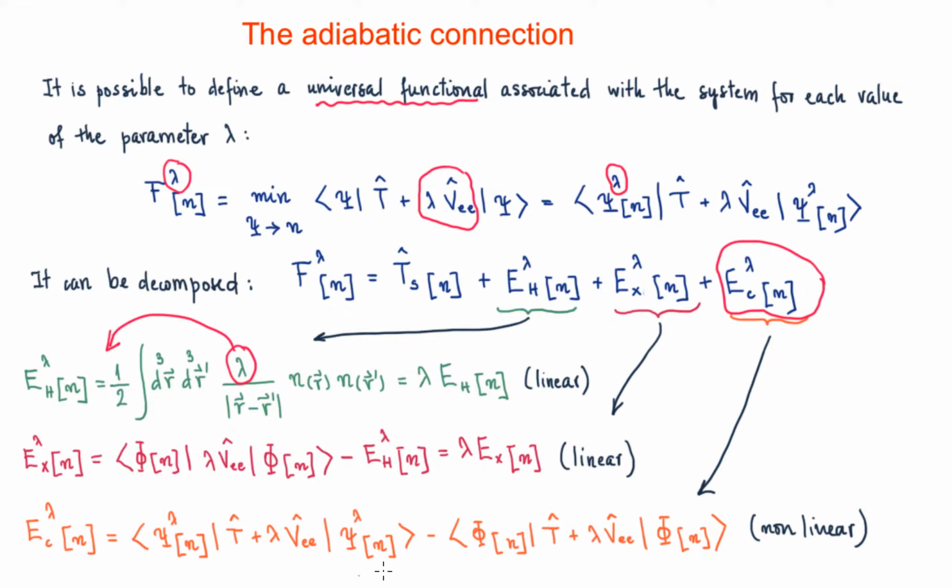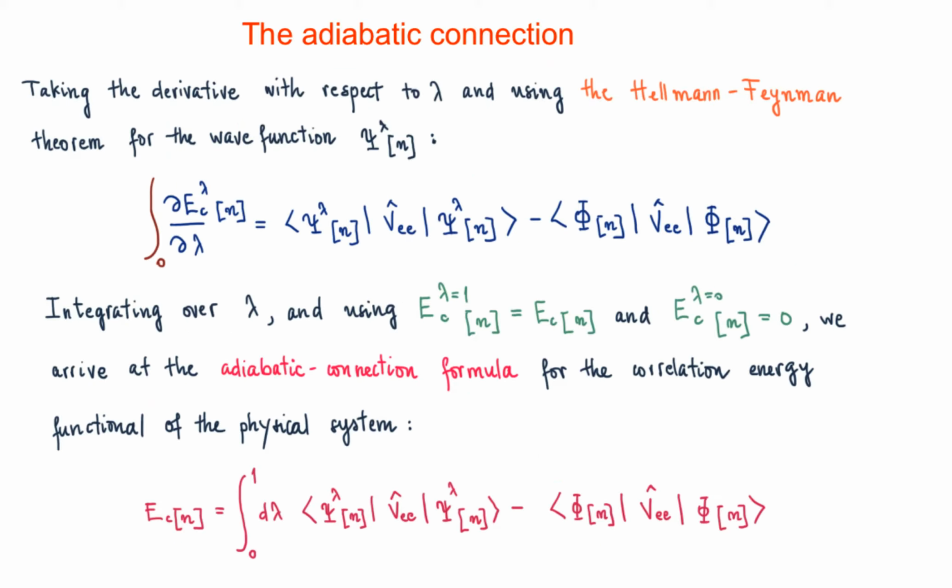So doing the lambda derivative of this term is really easy. And doing the lambda derivative of this contribution here is also easy, because the constant wave functions are independent of lambda. Again, the only remaining term is going to be the electron potential. So when doing the lambda derivative of the correlation energy functional and considering the Hellmann-Feynman theorem, the resulting expression is this one. Sorry, this shouldn't be here. So this is the expression we have.